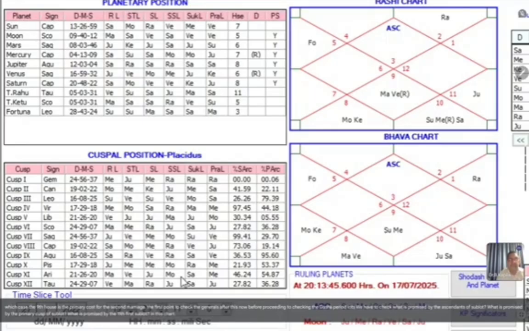In this chart, the ascendant sub-sublord is Rahu. The primary cusp sub-sublord is again Rahu. And the 11th cusp sub-sublord is Moon. Now we have to check whether the ascendant, 9th cusp and the 11th cusp sub-sublords are giving a promise for the second marriage or not.